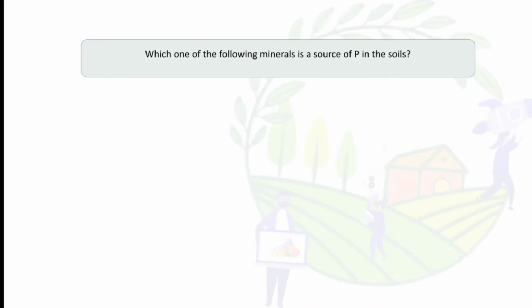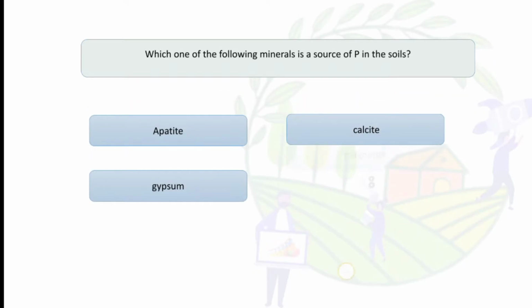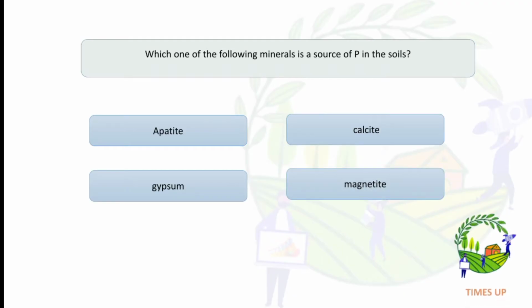So which one of the following minerals is a source of P in the soils? Apatite, calcite, gypsum, magnetite. So the answer is apatite.